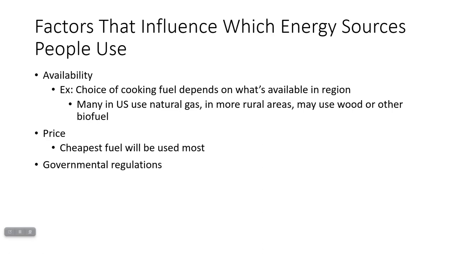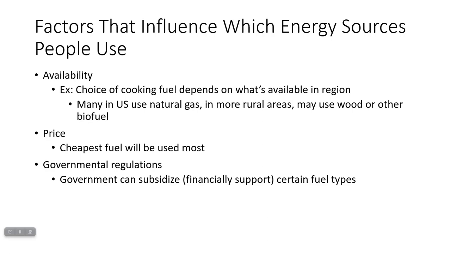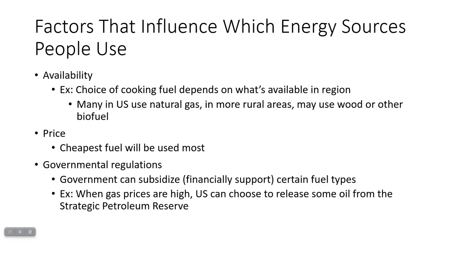And then the government can influence which energy sources people are using. The government can subsidize or financially support certain fuel types. One example of this is when gas prices are high and the supply is low, the US can choose to release some of the oil it has saved in the Strategic Petroleum Reserve, or the Strategic Oil Reserve. When that happens, it'll lower the price of gasoline, or make sure that gasoline is still available, and that will increase gasoline usage.